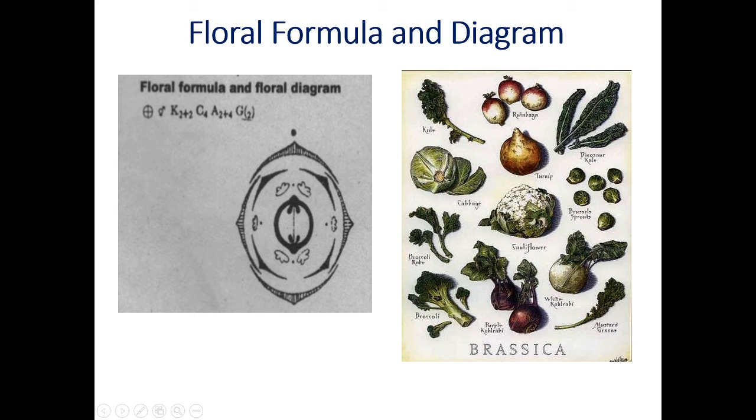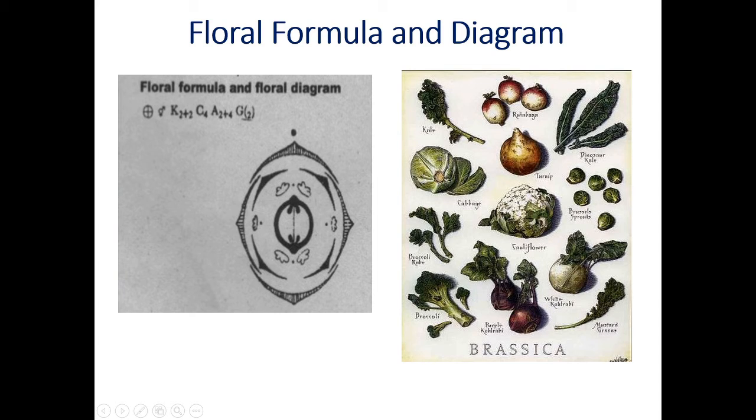Number of petals is 4. They are in the form of a cross. They are free. That means polysepalous condition, polypetalous condition. Androecium, tetradynamous condition. Inner whorl is made up of 2 stamens. Another whorl is made up of 4 stamens. This condition is called tetradynamous. Gynoecium, 2 stands for bicarpellary, bracket stands for syncarpous, and the underline just below the gynoecium or 2 is called superior ovary.